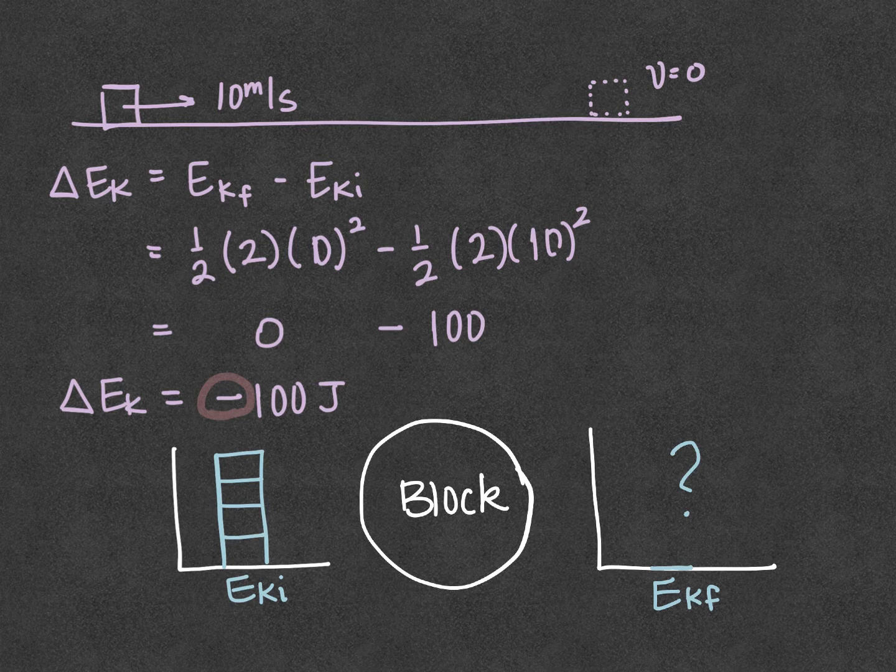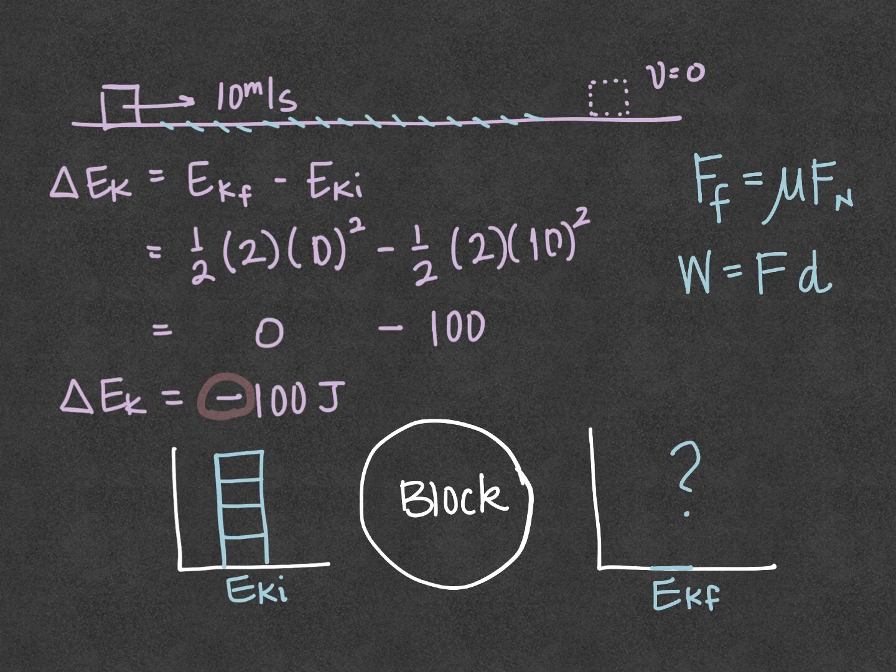Well, the rough surface along which the block slides applies a force of friction. Remember, the force of friction is mu times force normal. So this force of friction can do work. Work is equal to a force that's parallel to the distance times the distance. And in this case, we have work being done by a friction force.